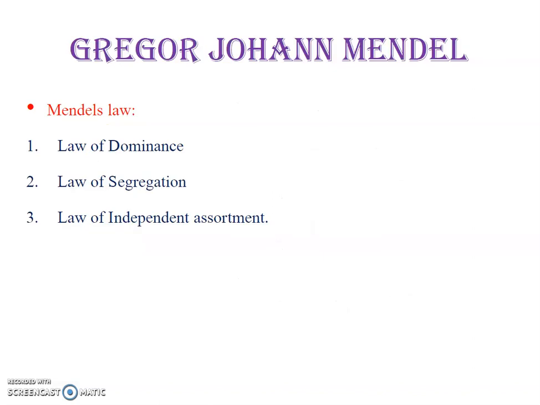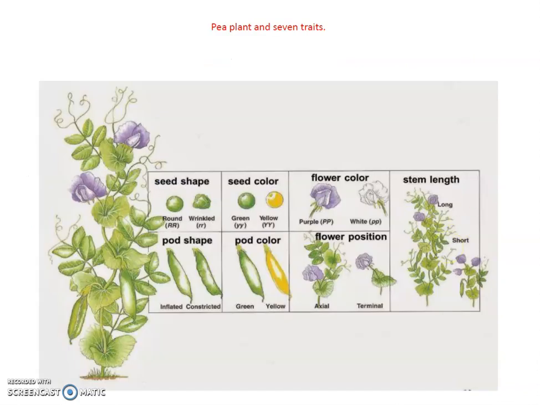In this video, I am going to explain Mendel's three laws: law of dominance, law of segregation, and law of independent assortment. Mendel performed his experiment on garden pea plants. He selected garden pea plants because they have various peculiarities and interesting facts which are favorable for his experiment, such as self-pollination and cross-pollination, as well as a lifespan of about 3 months, as well as the pea plant shows